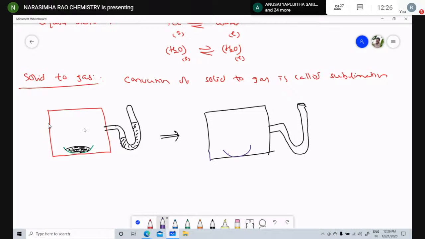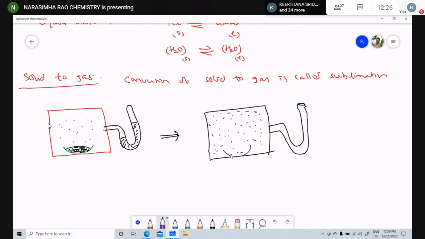Initially, no color appeared in the vessel. Gradually the vaporization process starts, which means sublimation, and the iodine molecules go into the vapor state. After a few minutes, the violet color appears.